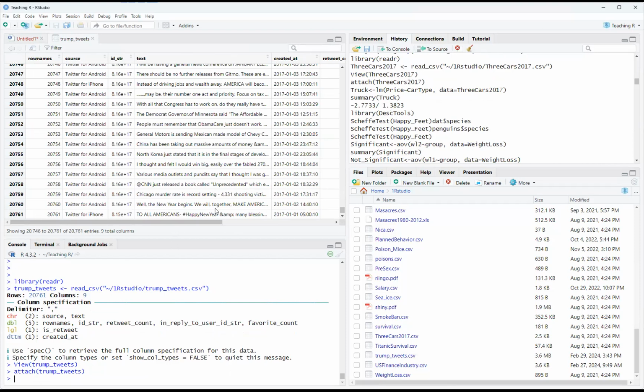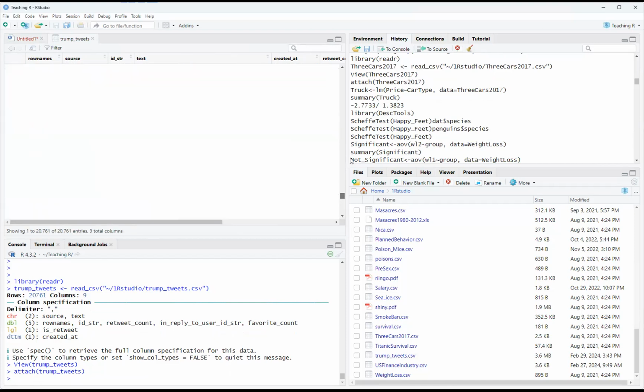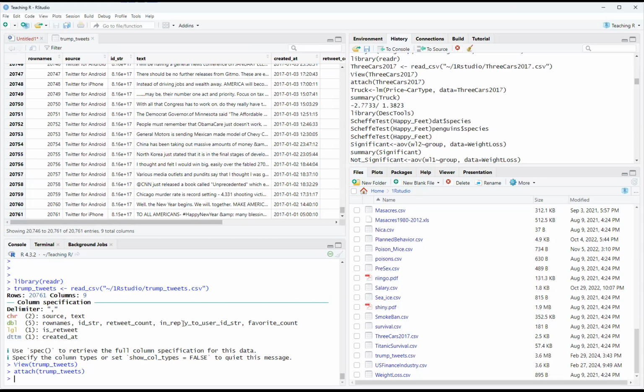20,761 tweets. It's from, say, 2009, I think, to, well, I forget, about 2018. Yeah. So these are Trump's tweets. Pretty amazing if you think about it.